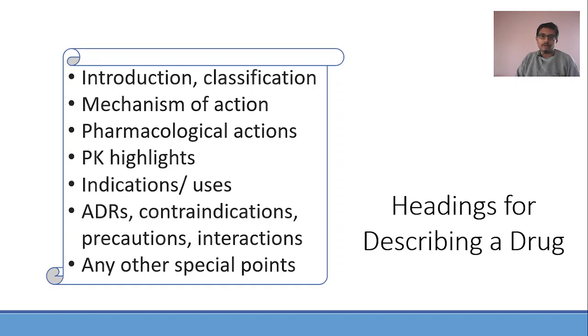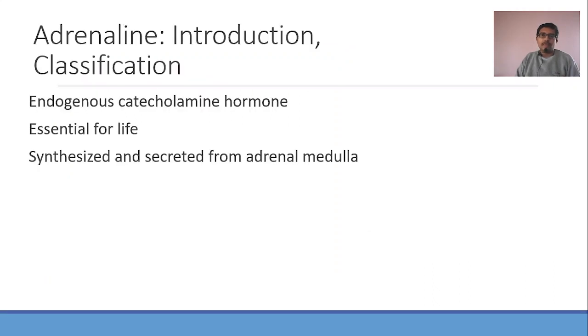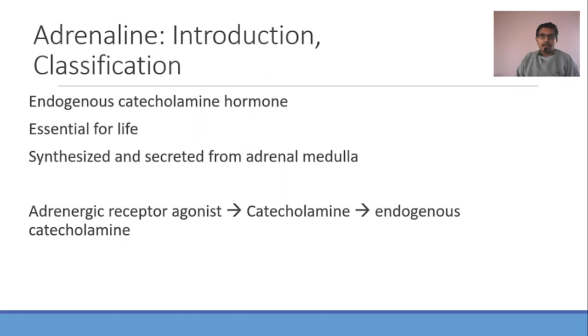So let us start with introduction. Adrenaline is an endogenous catecholamine hormone. It is essential for life. It is secreted from the adrenal medulla. It is synthesized and secreted from only one place in the body, and that is the adrenal medulla. Coming to classification, adrenaline is an adrenergic receptor agonist. It is a catecholamine and it is an endogenous catecholamine. This is the classification of adrenaline.